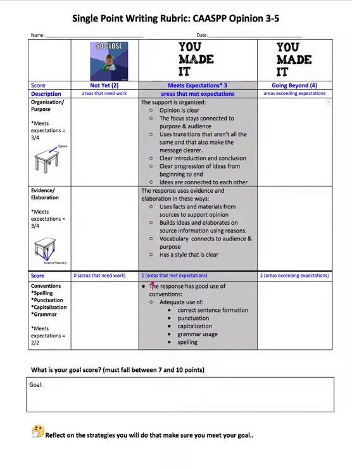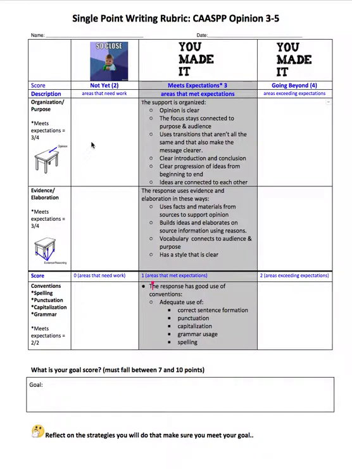Now, if you look here, it says you made it. So we can infer that that means that in these columns, if you get to this place, then you've met the teacher's expectations. Now, moving to number 4, this is a place that actually goes not just meeting the teacher's expectations, but it actually means you have exceeded the teacher's expectations. So depending on your comfort level, depending on the goal, depending on where you think you're at in your writing, you might want to target one of these areas.